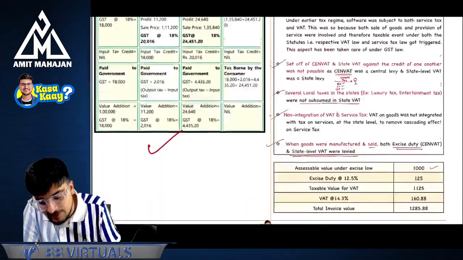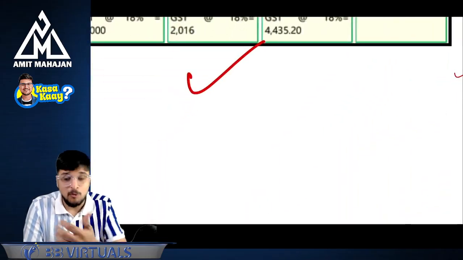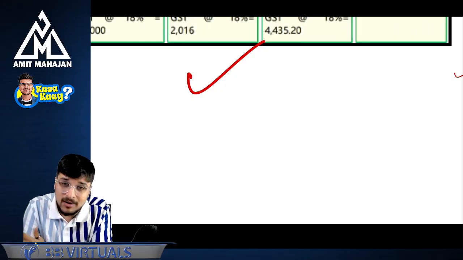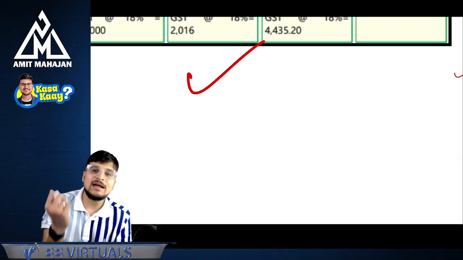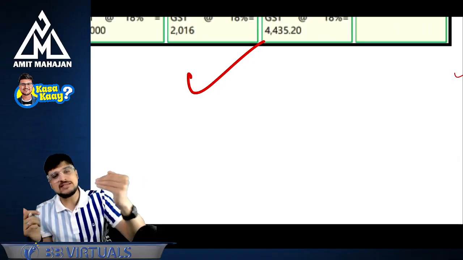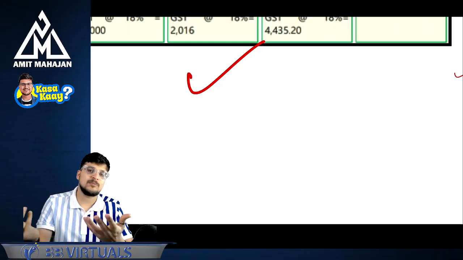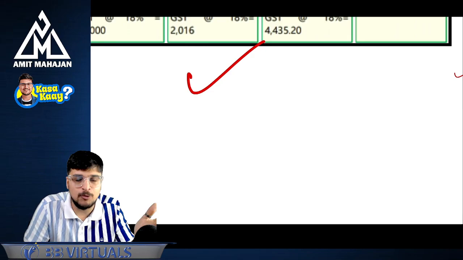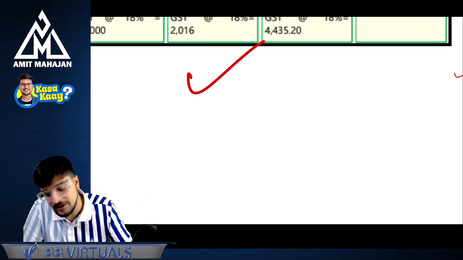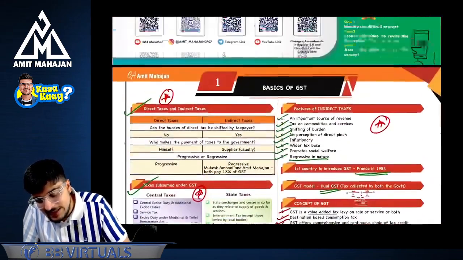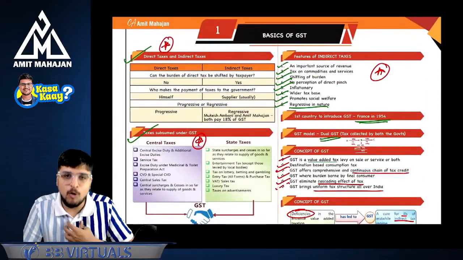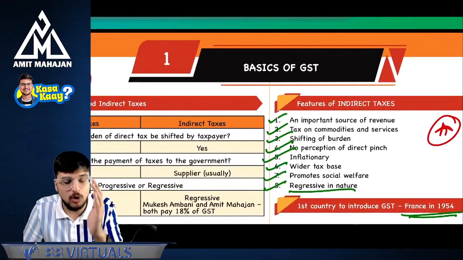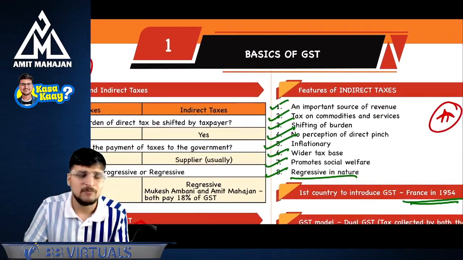So in this chapter, we saw what is the meaning of ITC, why there was a need for the introduction of GST, and what the problem was earlier. Then we saw that if I have ITC of IGST, can I utilize it against CGST, SGST? In which proportion? In any proportion. If I have ITC of CGST, SGST, can I utilize it against IGST outward? Yes, I can. So this is creating a base for your further chapters. I hope that you are clear with the first chapter and all the concepts which we discussed.